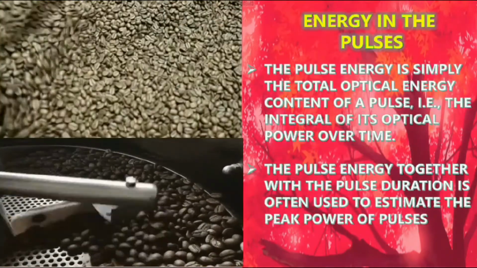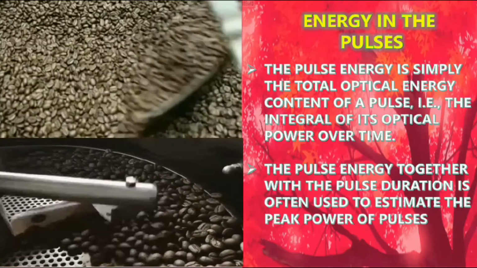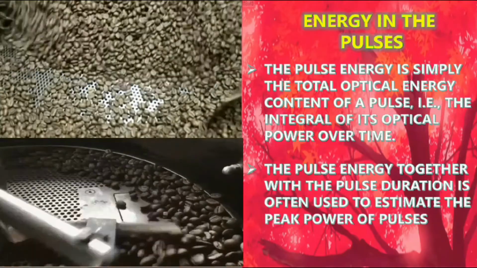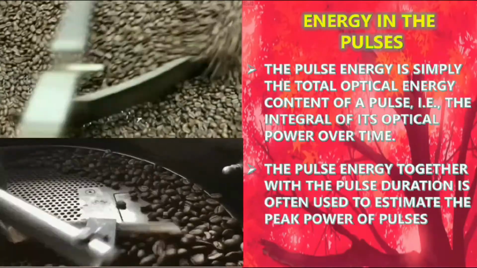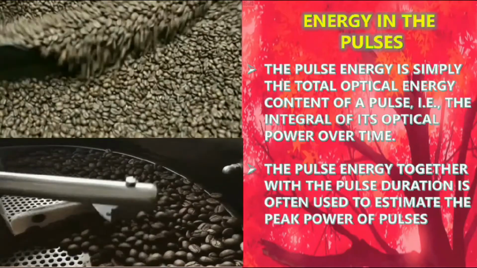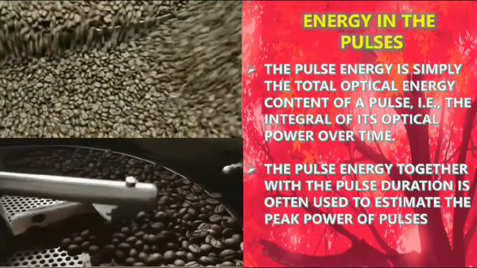The pulse energy is simply the total optical energy content of a pulse, that is, the integral of its optical power over the time. The pulse energy, together with the pulse duration, is often used to estimate the peak power of pulses.